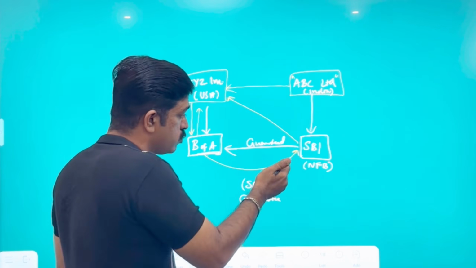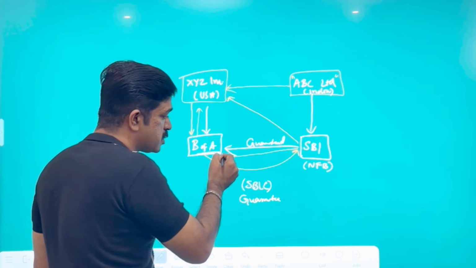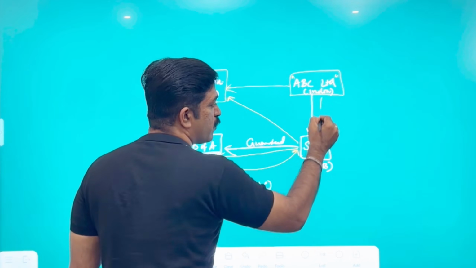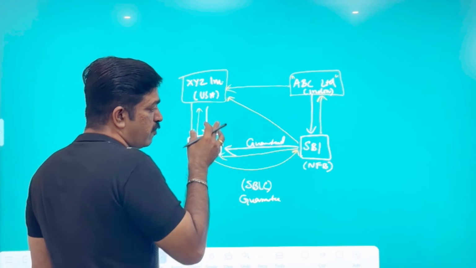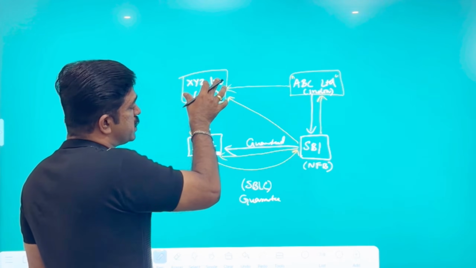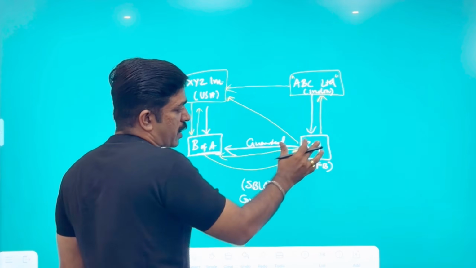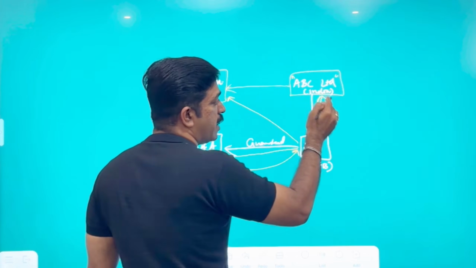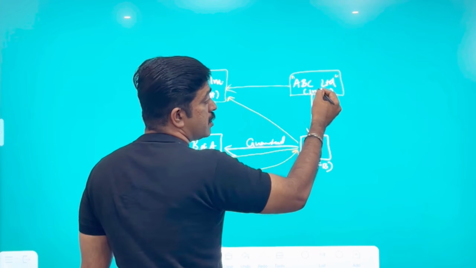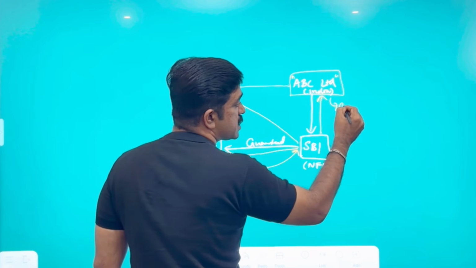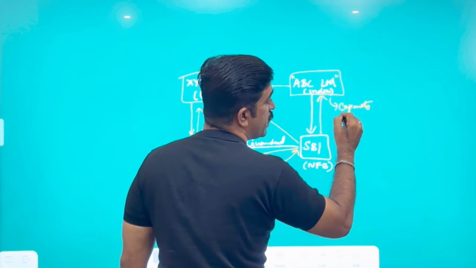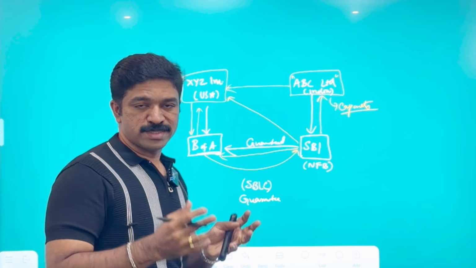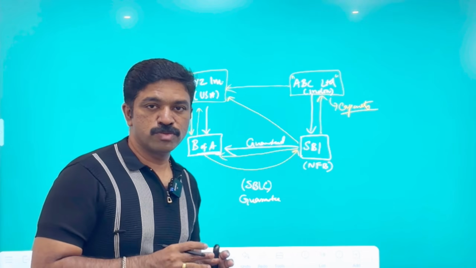So what does SBI have to do? SBI has no other go, because they have given the promise, so they have to pay. And after paying, from where will they recover the money? They have to recover it from ABC Limited. So if XYZ defaults, Bank of America makes the claim and SBI makes the payment, eventually SBI has to recover it from ABC Limited, and at that point whether ABC Limited will have the capacity to meet the payment or not is the fundamental repayment capacity assessment SBI has to make.